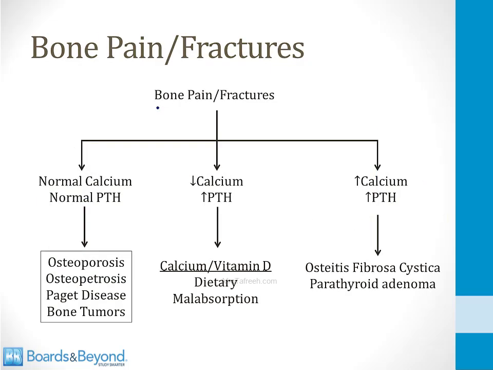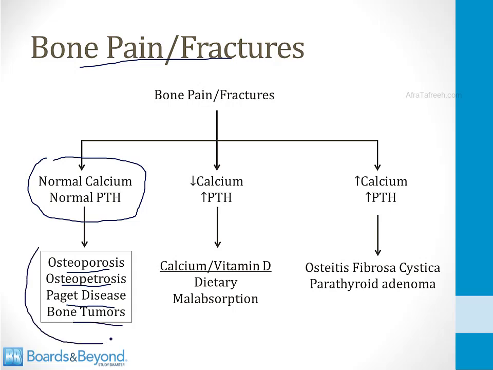I'll finish with this slide showing an algorithm for how to approach problems where patients have bone pain or easy fractures and you're asked to determine the cause. So first of all, look at the calcium and PTH levels. If they're both normal, then you're dealing with some primary bone problem. This could be osteoporosis, it could be osteopetrosis, it could be Paget's disease, or it could be a bone tumor. In all of these disorders, usually the calcium and PTH levels are normal.